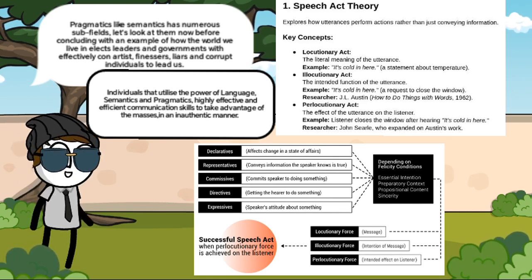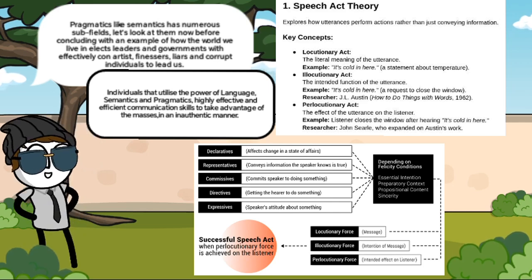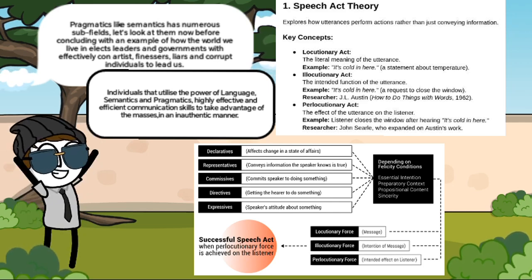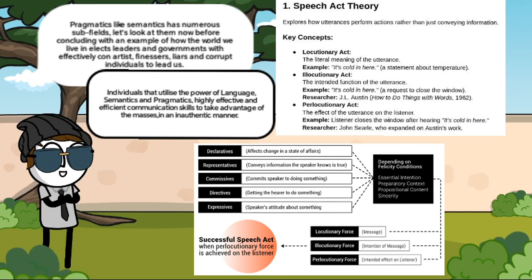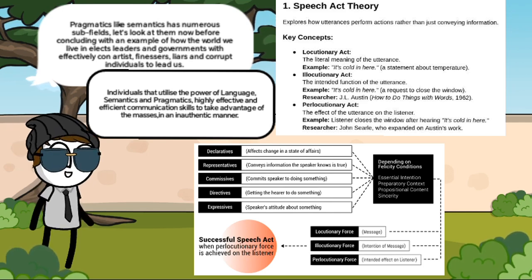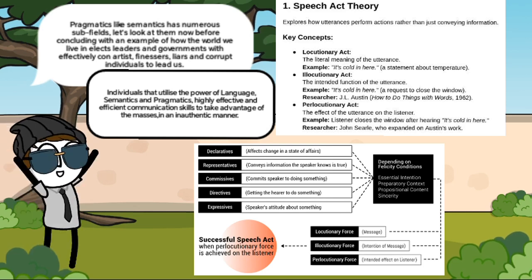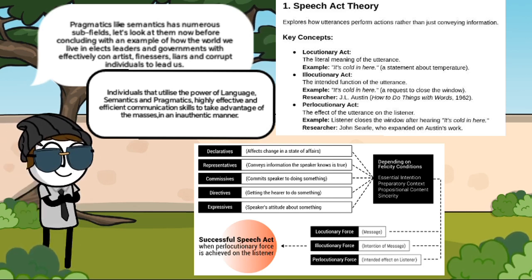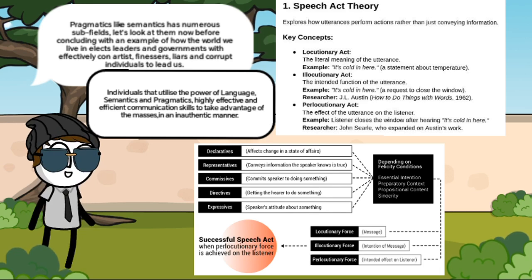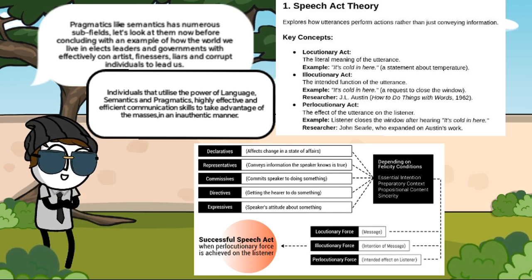Let's look at the first pragmatic subfield, which is speech-act theory. This explores how utterances perform actions rather than just conveying information. Key concepts include locutionary act, the literal meaning of the utterance. For example, it's cold in here, a statement about temperature. A illocutionary act, the intended function of the utterance.